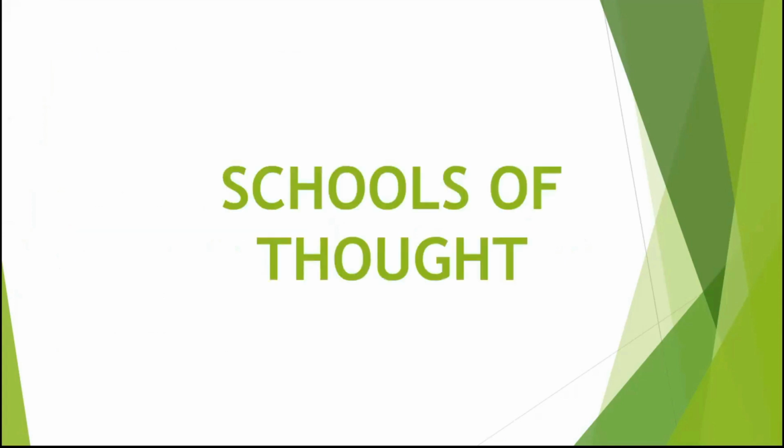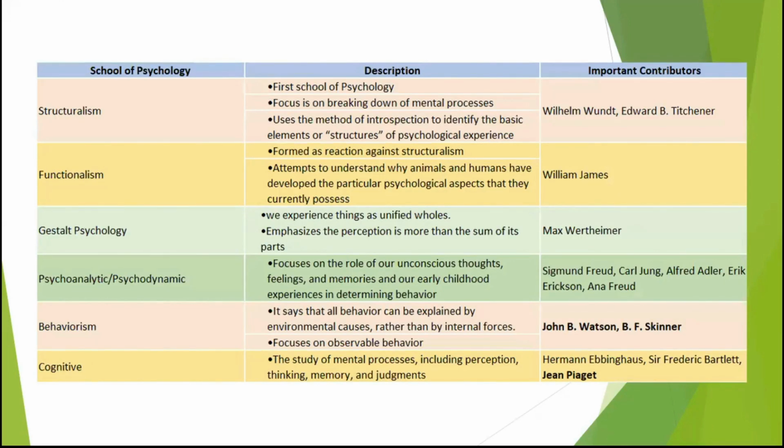Right. Okay, so schools of thought. When it comes to this topic, this is how psychology was built. It all started actually with the two, which are structuralism and functionalism. If you look at this, they are the first two to actually emerge. Actually, they're the ones who were fighting before. So let's start with structuralism.